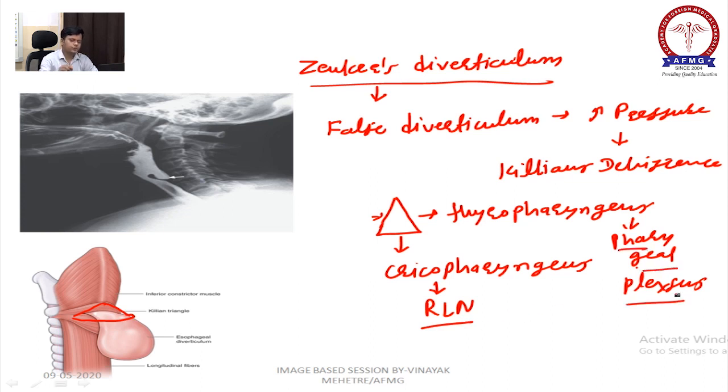Due to lack of nerve supply or weak nerve supply, this muscle gets weakened and the outpouching comes out. The investigation of choice for Zenker's diverticulum is also barium swallow.